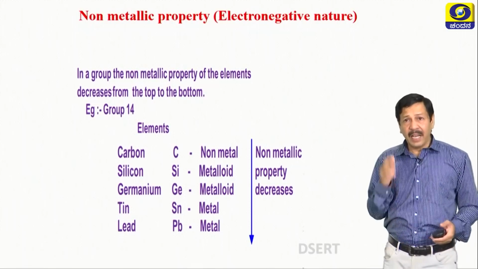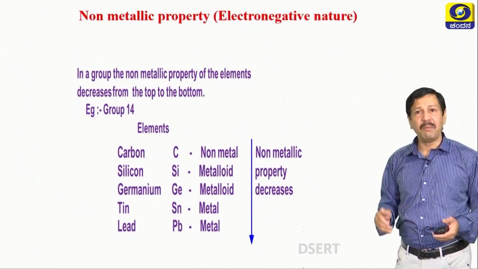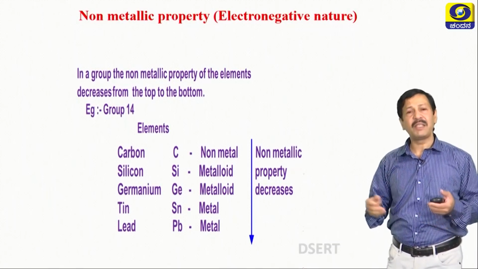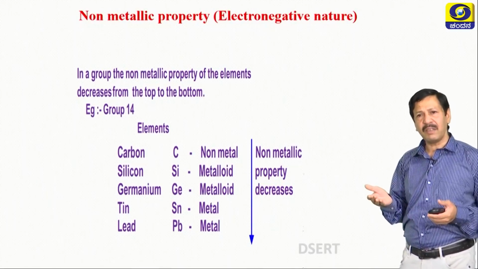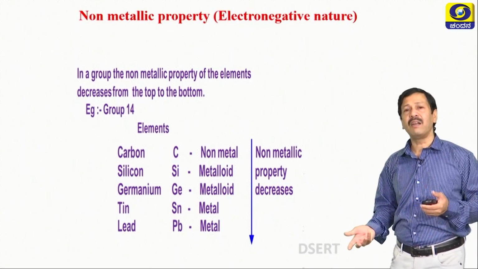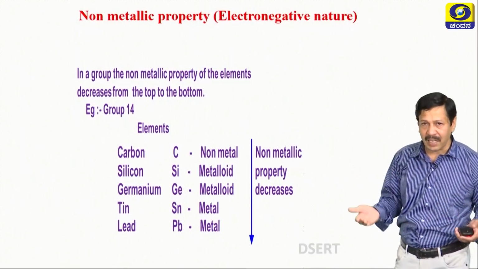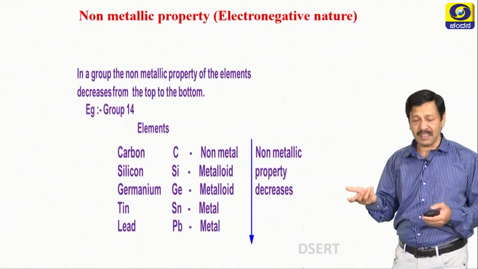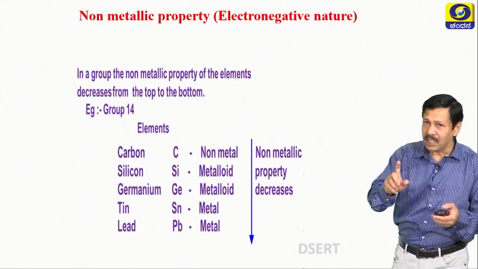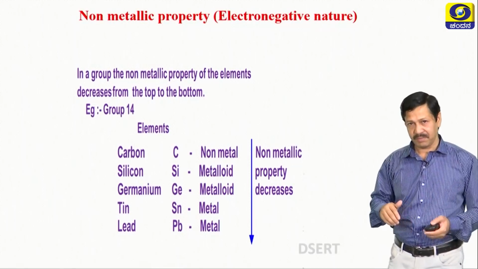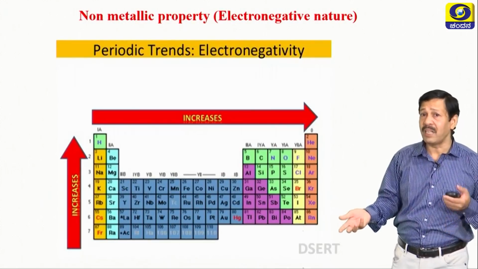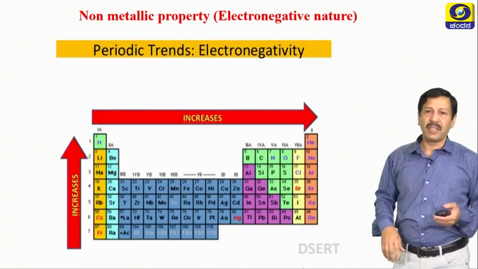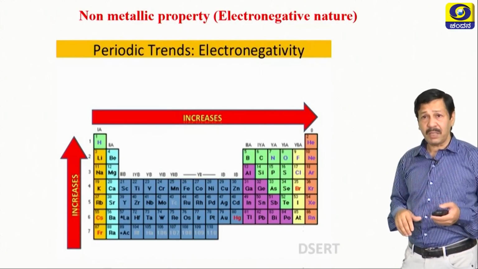Now, in a group, the non-metallic property of the elements decreases from top to bottom. Let us take the same example. Carbon, non-metal, when you come to lead, metal. That means, down the group non-metallic character decreases. The opposite of this statement is metallic character increases. If you learn one, you will learn the other very easily. When we say one increases, obviously the other decreases. So, this can be understood by observing the periodic table.